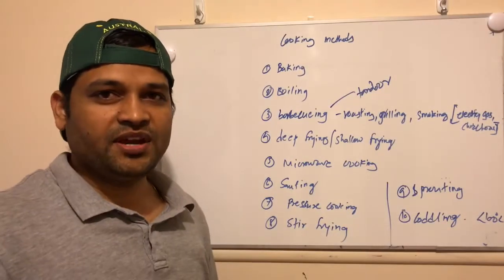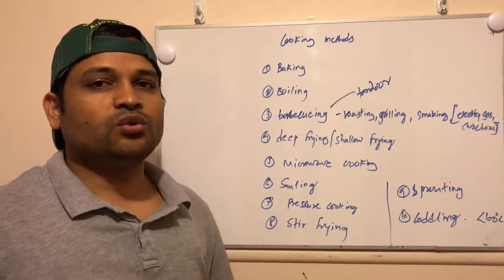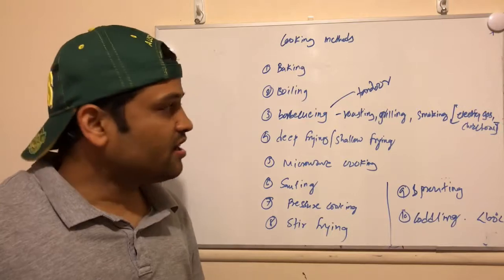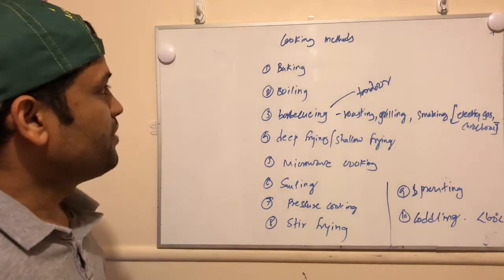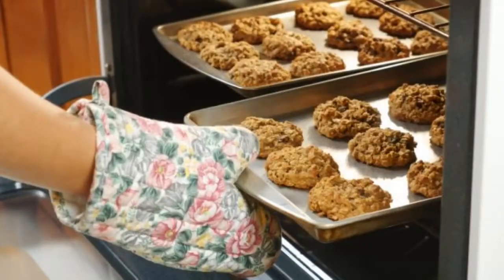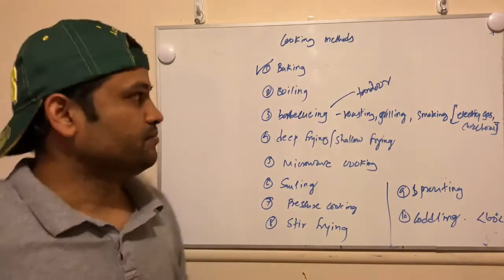Hello friends, in this video I will be talking about some of the popular cooking techniques in the world. Let us start with the first one. First one is baking. In that, food is baked in an oven or any other utensil. In baking, food is heated using electricity or gas or any other mechanism.